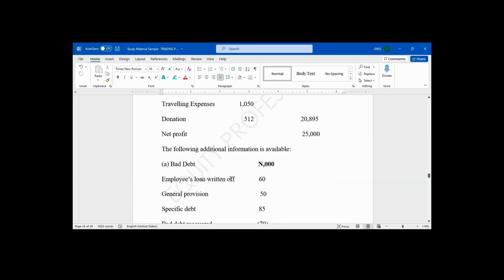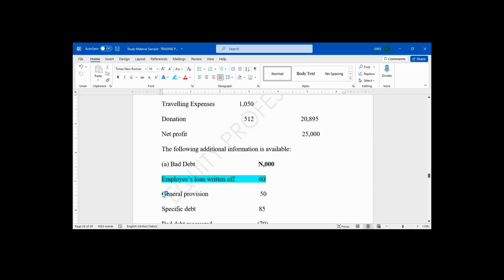One of them is employee loan written off. Is it allowable or disallowable? One of the employees was given a loan. That employee has now left the company. He is not willing to pay the loan. The company now writes it off and counts it as part of bad debt written off. Is it allowable or disallowable? I think it's disallowable, because it's an employee. We add it back to the net profit.